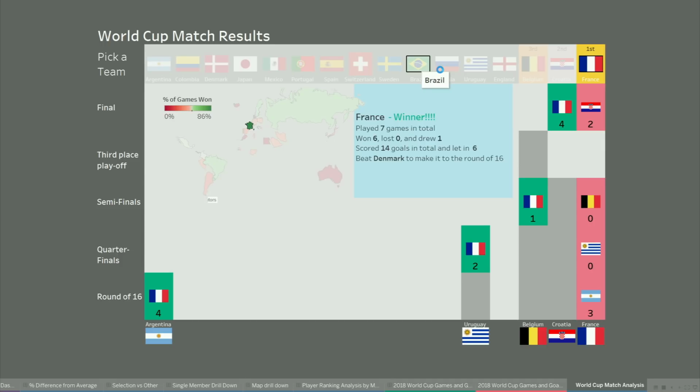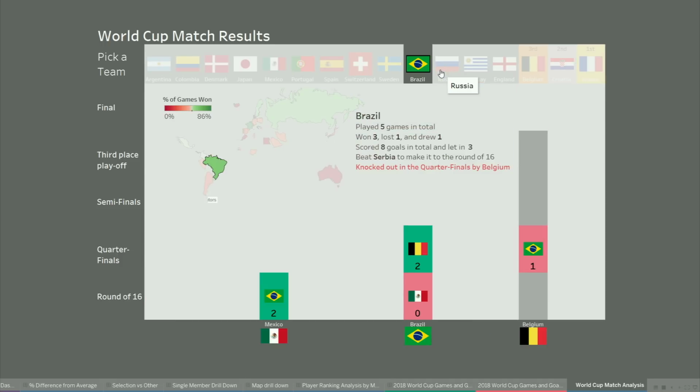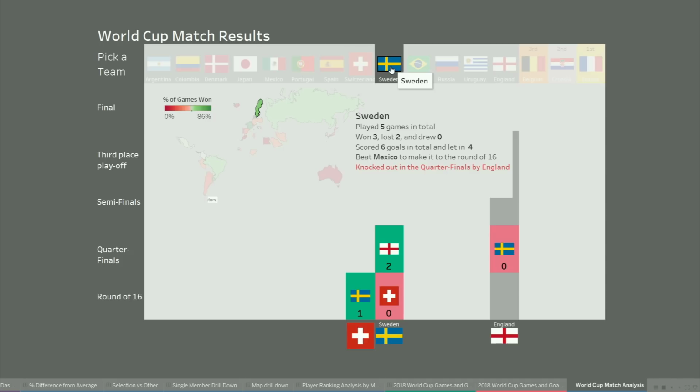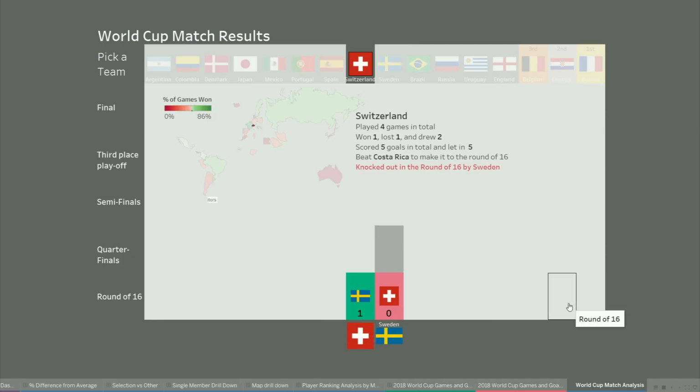If we look at a team like Brazil, this shows you that Brazil played Belgium, who then went on to the third place playoff. Whereas Sweden played England, who went on to the third place playoff, whereas Switzerland just played Sweden, who was then knocked out in the quarterfinals. So you can actually see how the teams that they played ended up progressing as well. And that is all done based on filtering the relationships through the game ID.